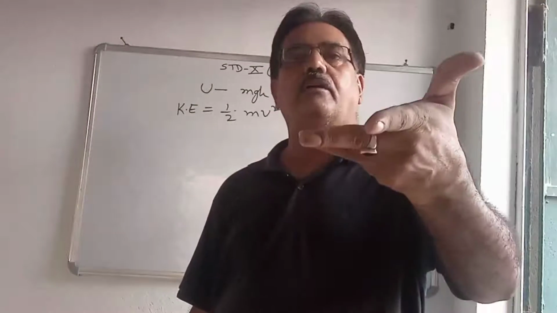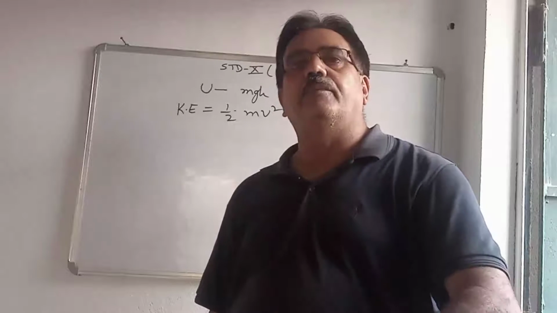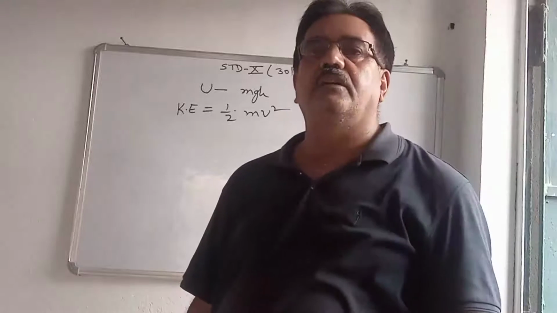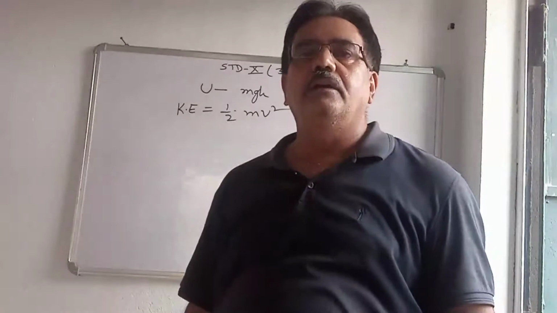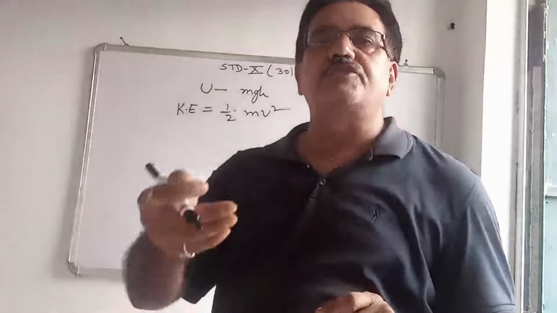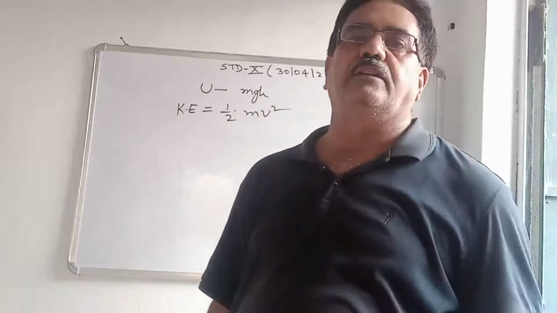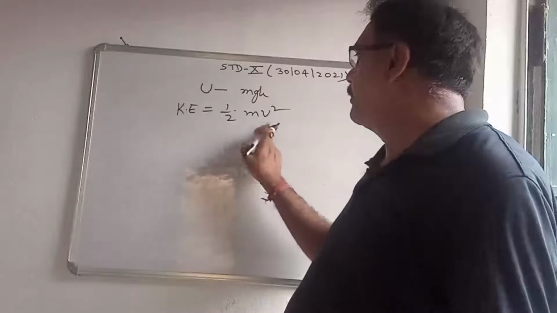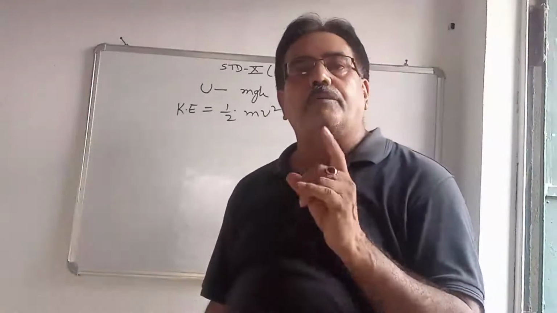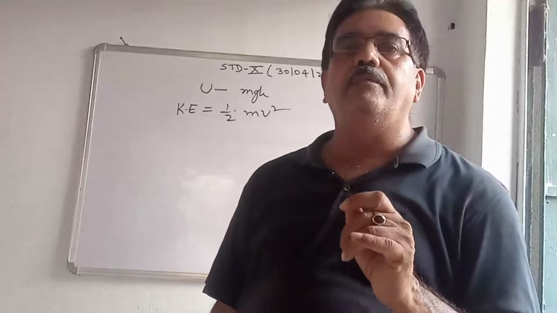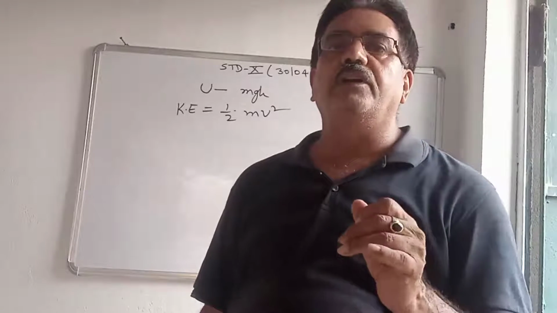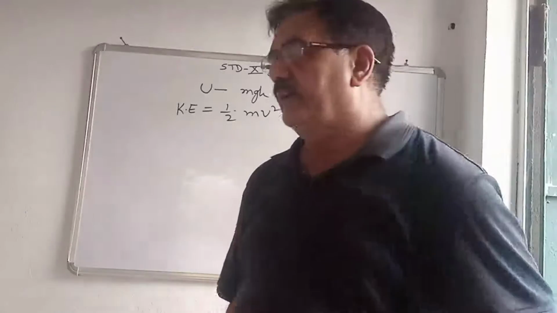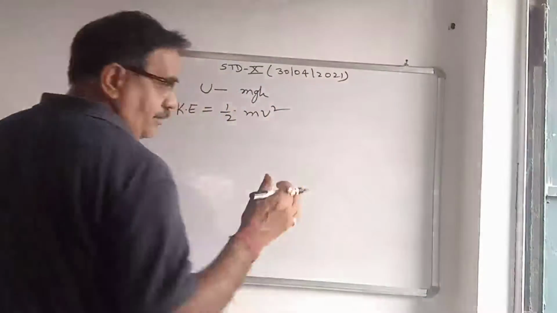Potential energy is of 3 types, I already explained to you. Once again, when a body is above the surface, the energy possessed by the body is potential energy. The deformed state of a body is potential energy, and stored energy in a body is potential energy. Potential energy is denoted by U, that is mgh, and kinetic energy is half mv square. Kinetic energy means if a body is in motion, the body possesses kinetic energy. And let's derive the kinetic energy.